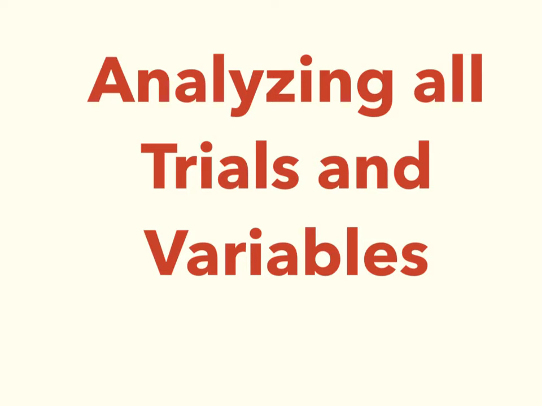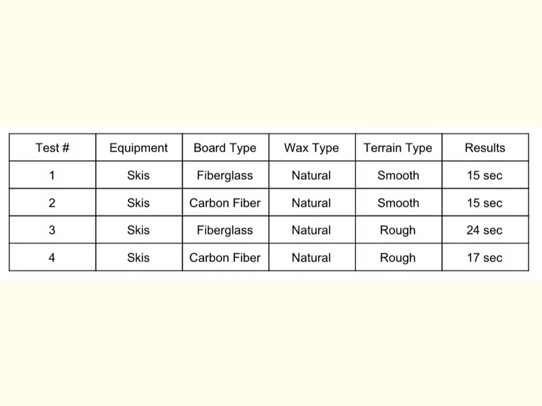For example, let's look at some tests that were run to determine how different variables affect skiing speeds. This experiment involved skiing 100 meters using different board types, wax types, and terrain types. This table shows which variables were used and their results.